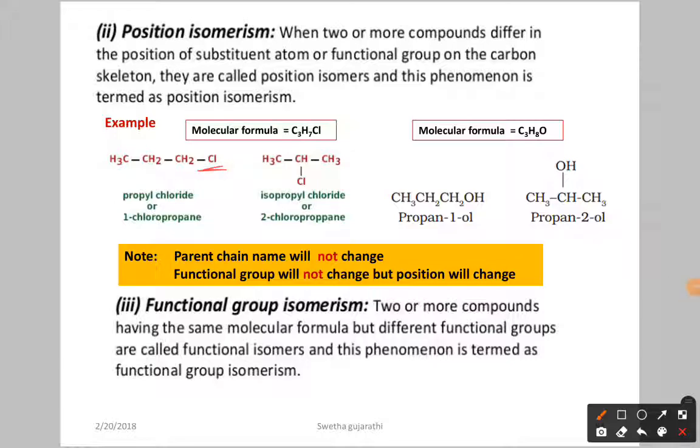But here what happened? Position of substituent. Here we have 1-chloro, and for this we have 2-chloro. The position of the substituent is going to change. So that's why it's called what? Position isomers.